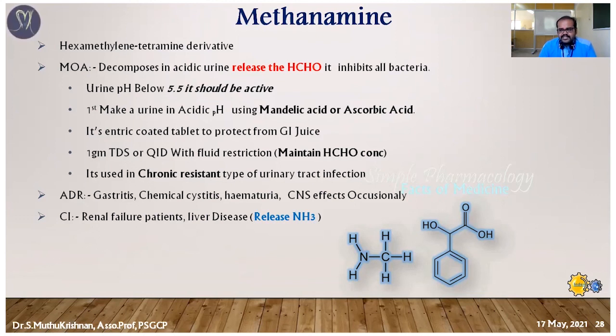So in hepatotoxicity or chronic liver failure, the ammonia can't be converted into urea. Then the ammonia concentration is high, it enters the systemic circulation, goes to the CNS, and may produce CNS disturbance like psychotic episodes. So it's very dangerous, it may cause death also. So it's strictly contraindicated in those patients.